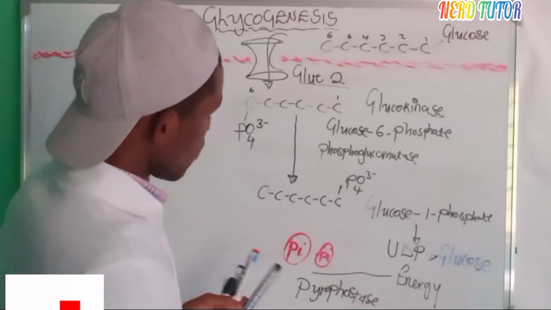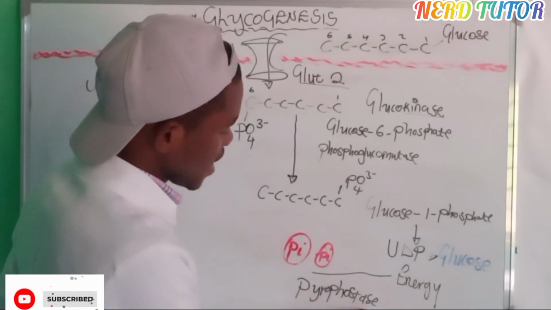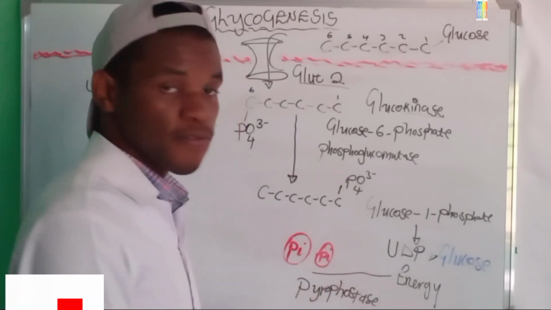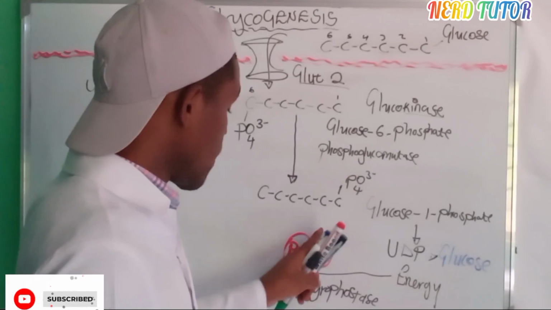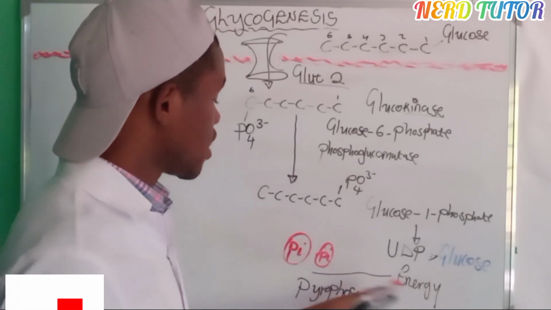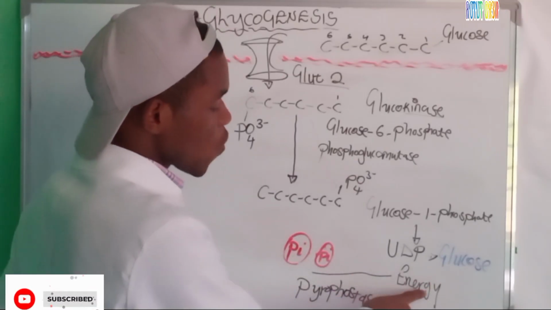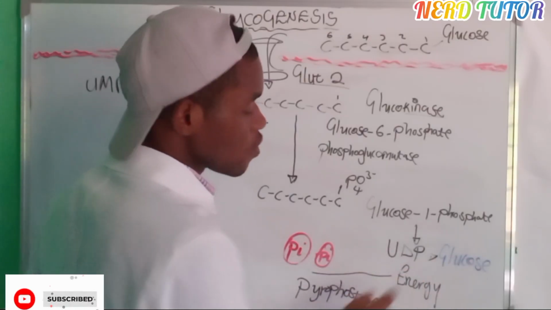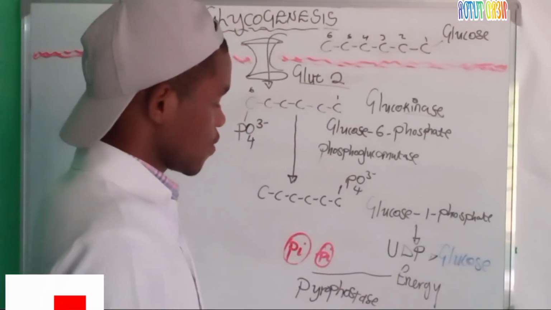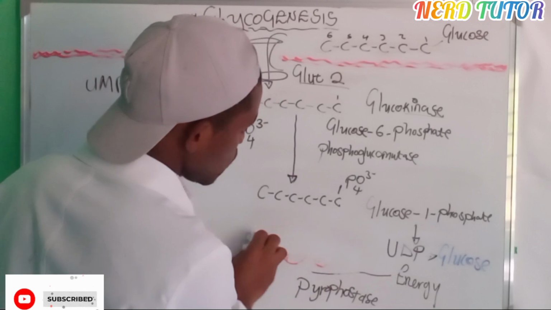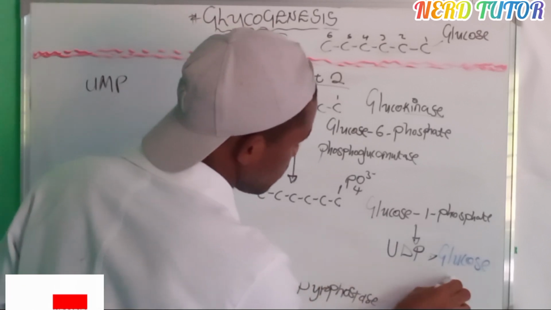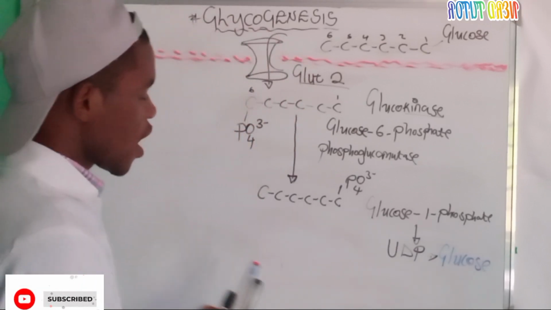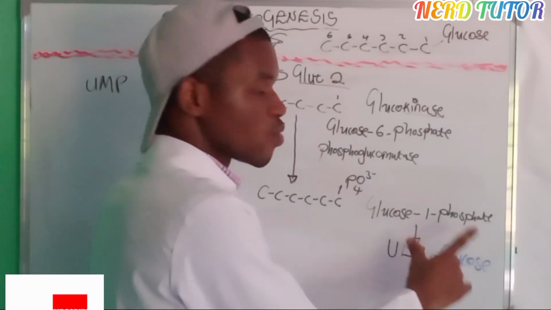So now pyrophosphatase has done the needful and has broken the bond here, and the energy has been yielded. That energy will be required to drive this process. UDP plus glucose will now continue with its process. What will happen with the UDP plus the glucose that we have here?